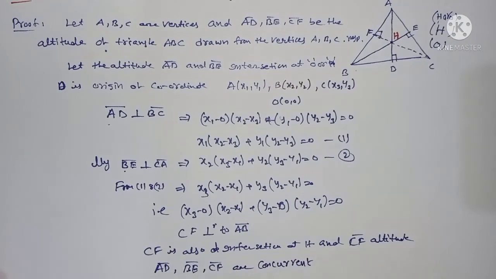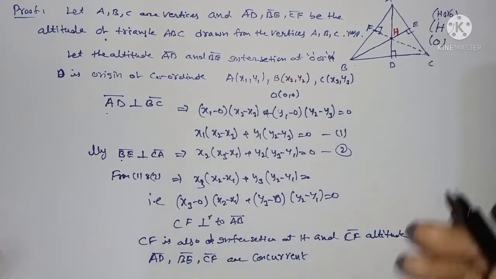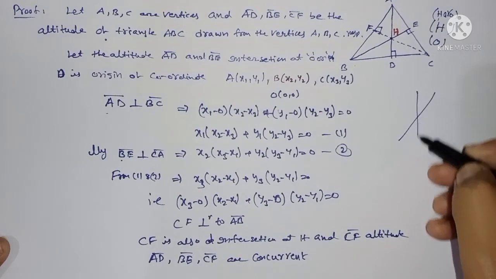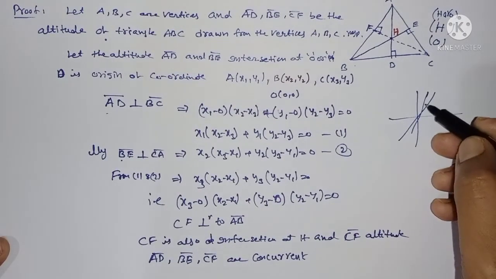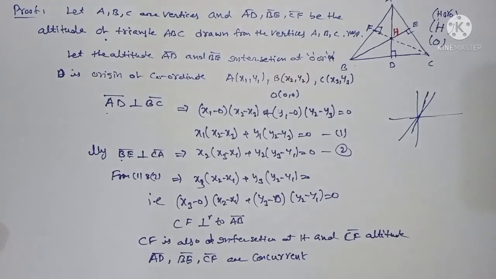What does concurrent mean? Lines passing through only one point are concurrent. Already you have studied that when two or three lines touch at one point only, the lines are called concurrent.